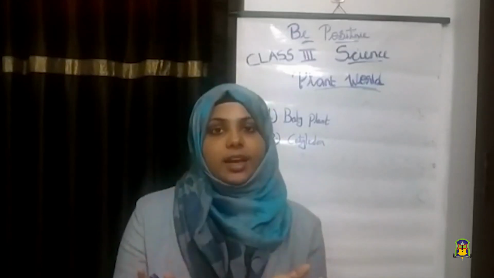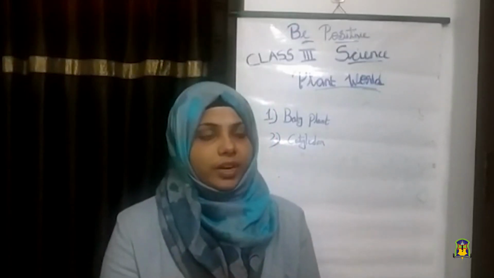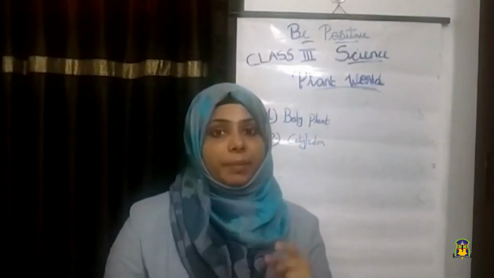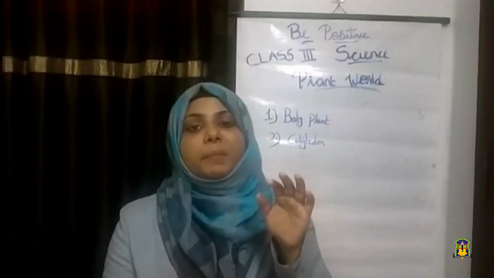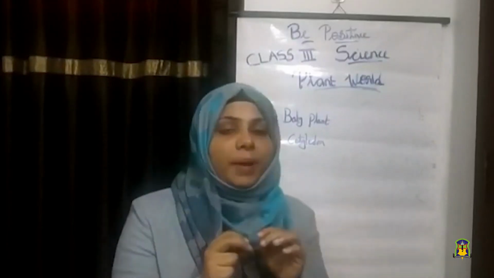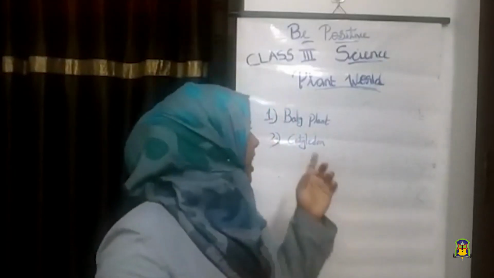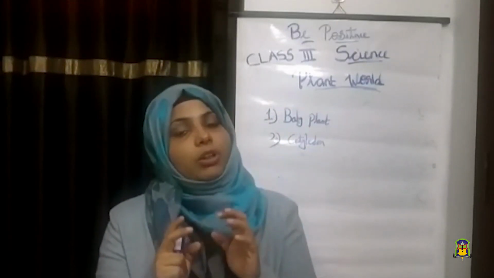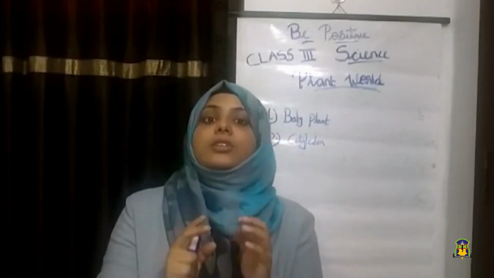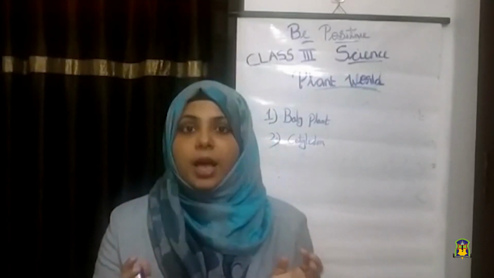And the fourth one is baby plant. Baby plant is the small plant. The baby plant grows into a big plant. The baby plant is a small plant present inside the seed. And the last one is cotyledon. The role of a cotyledon, or the function of cotyledon, is to store food for the baby plant.